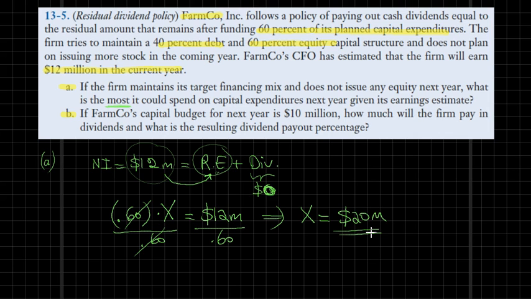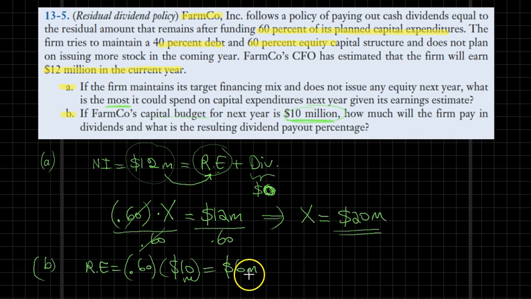Now in the second part, we are told that the firm's capital budget for the next year is $10 million, and we need to find how much the firm will pay in dividends and what the resulting dividend payout percentage is. In part B, the company is planning a $10 million capital budget, of which 60% will be financed through retained earnings. So the size of retained earnings is equal to 60% of $10 million, which would be $6 million.